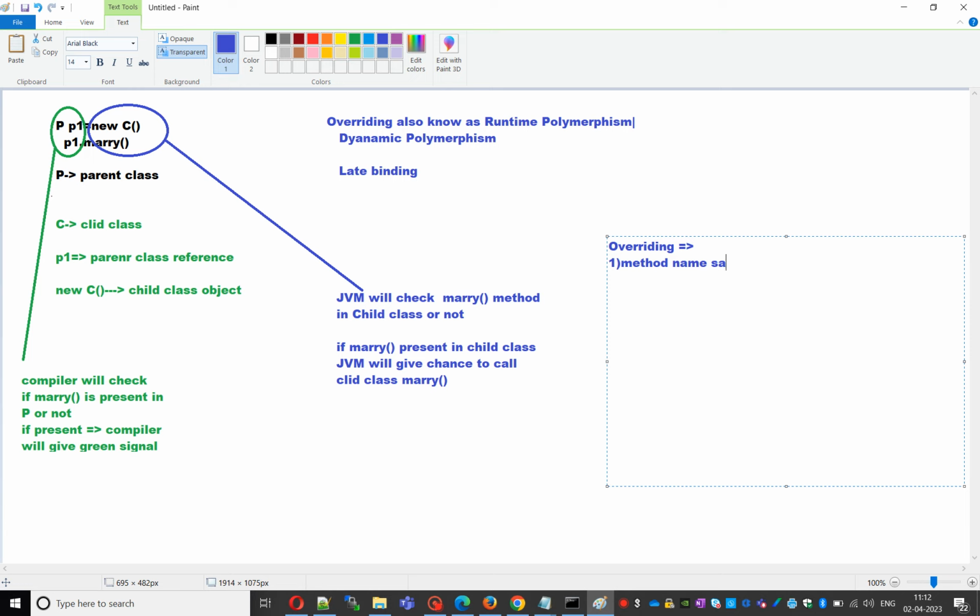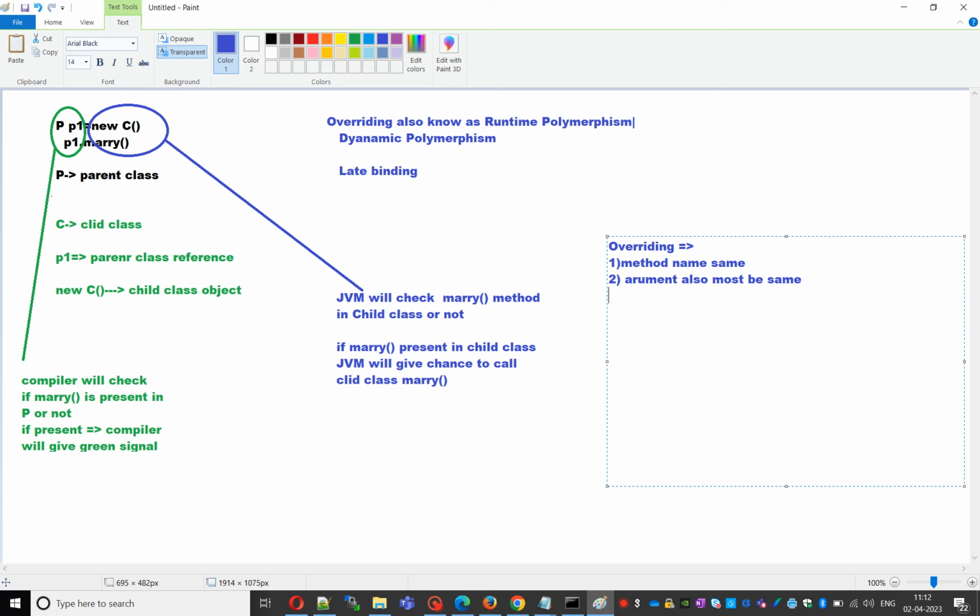Then the arguments also must be the same. Method name same, argument must be same. In overriding, the method signature must be the same.